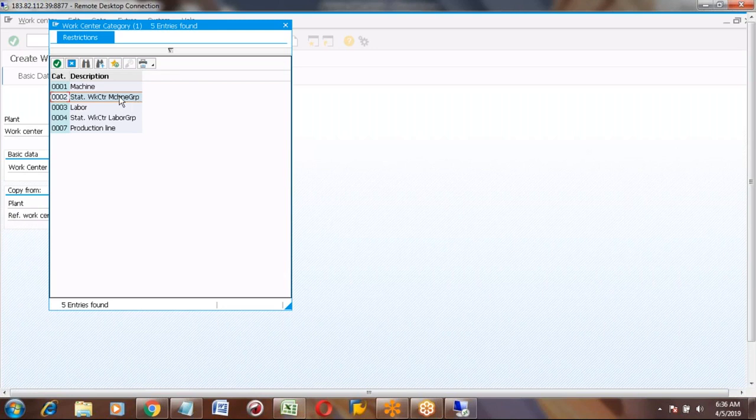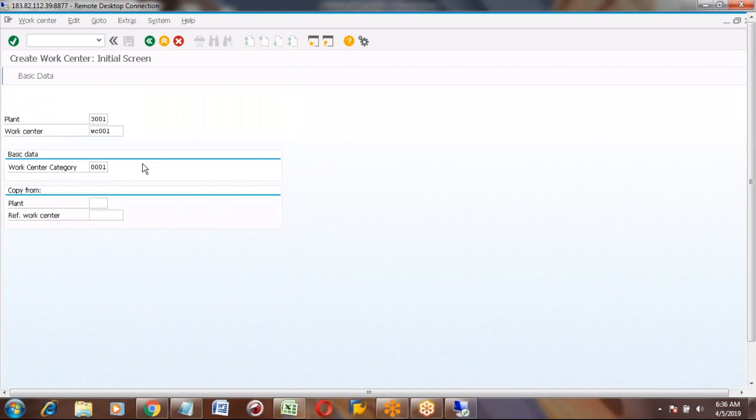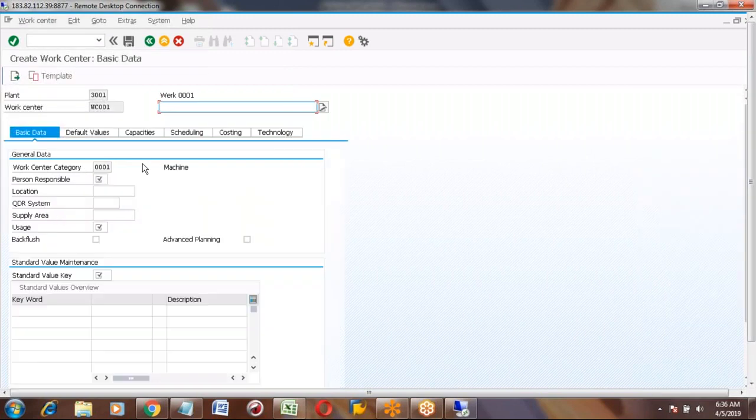So which type of work center we are defining, we need to select. I am selecting this as a machine and then press enter. Once you press enter, it will open create work center basic data.